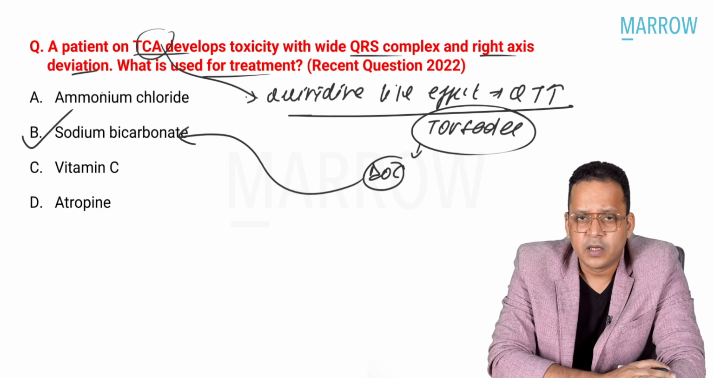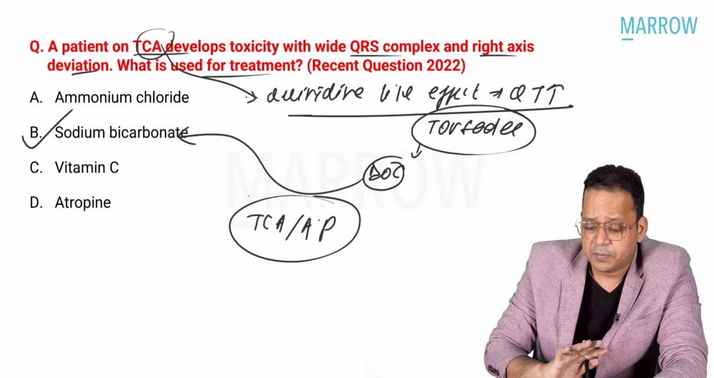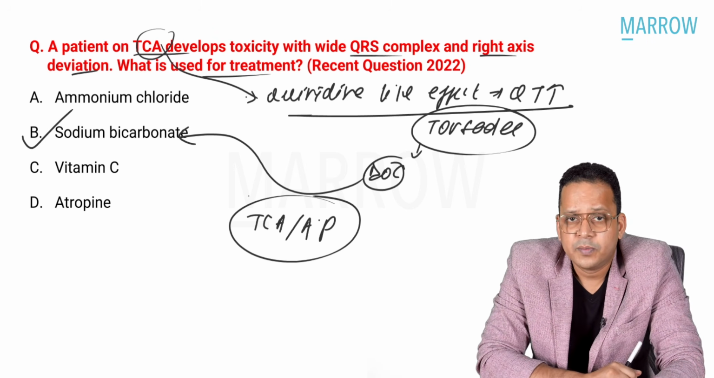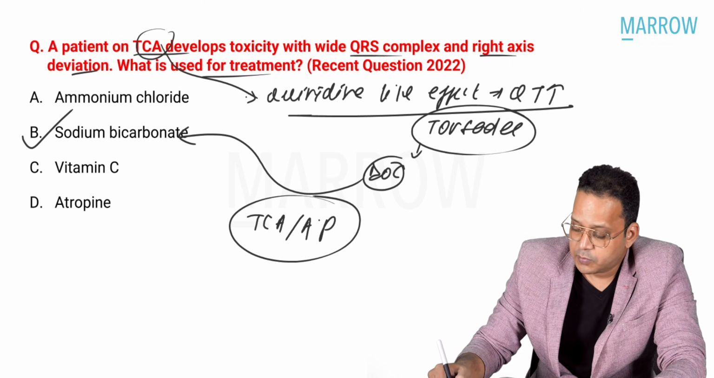So answer is sodium bicarbonate. So remember guys, if they ask you TCA toxicity or antipsychotic toxicity, both typical, atypical, your answer would be sodium bicarbonate, because there can be QT prolongation, torsades, patient can die because of that, right? Sodium bicarbonate is the answer.